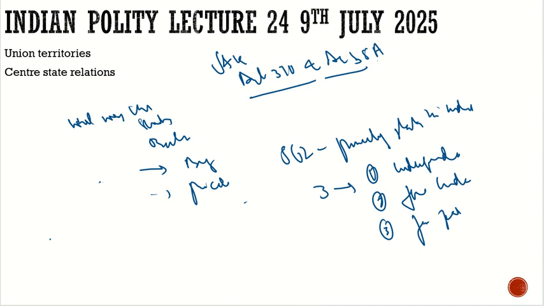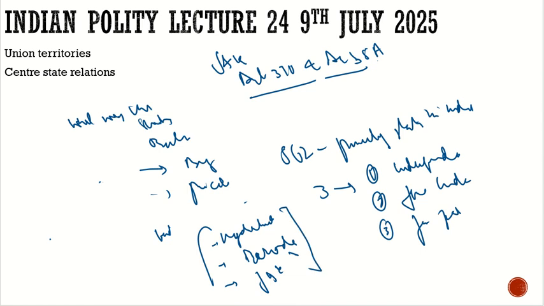It is believed that it was Sardar Patel's hard work. Because of Sardar Patel, the majority of these princely states joined India. But there were three princely states on which the decision was yet to be taken. What were those three princely states? It was Hyderabad, Baroda, and Jammu and Kashmir.